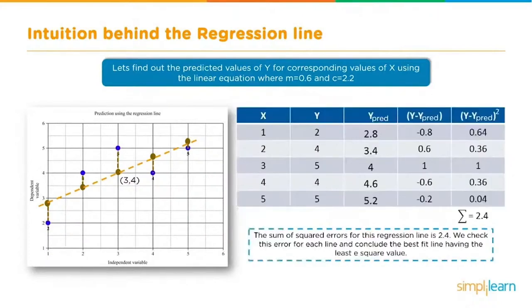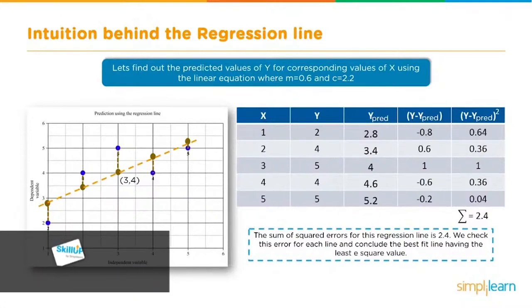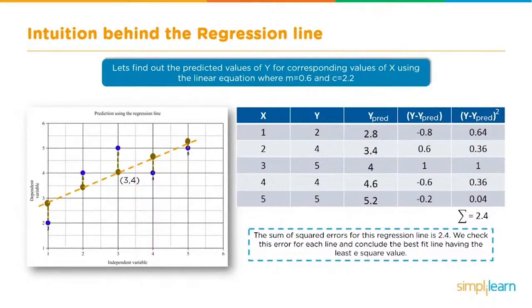If we put these into a nice chart where you can see x and y, what the actual values were, and y predicted, you can easily see where we take y minus y predicted and we get an answer. What is the difference between those two? And if we square that, y minus y predicted squared, we can then sum those squared values. That's where we get the 0.64 plus the 0.36 plus 1, all the way down until we have a summation equals 2.4. So the sum of squared errors for this regression line is 2.4. We check this error for each line and conclude the best fit line having the least e square value.